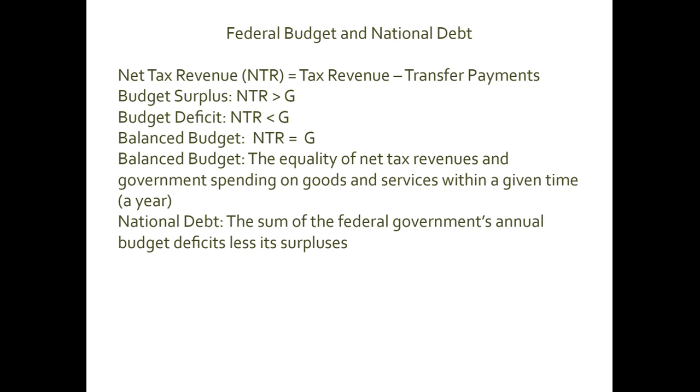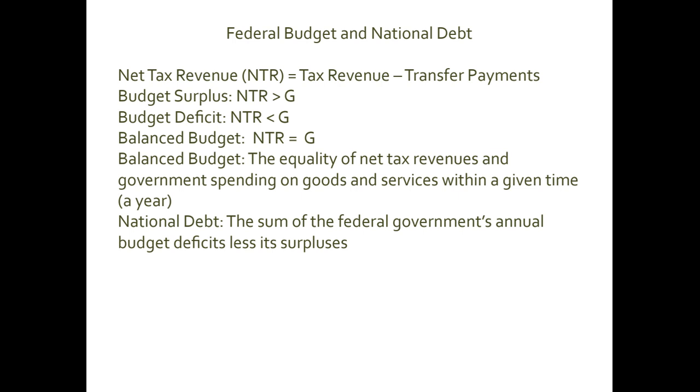A balanced budget means federal government revenues are exactly equal to its expenditures, the equality of net tax revenues and government spending on goods and services within a given time, normally a year.